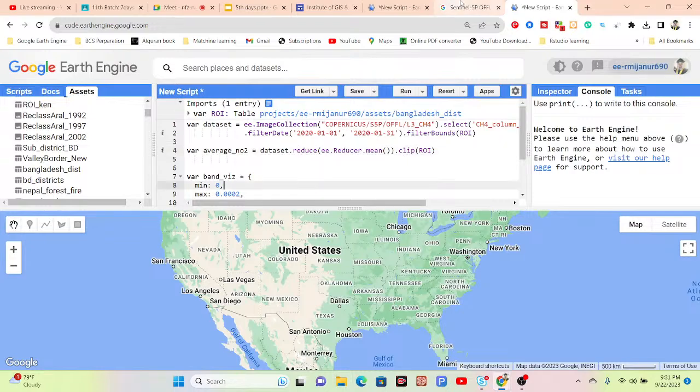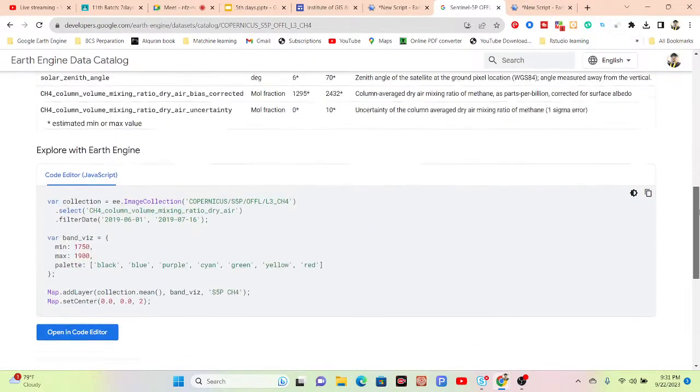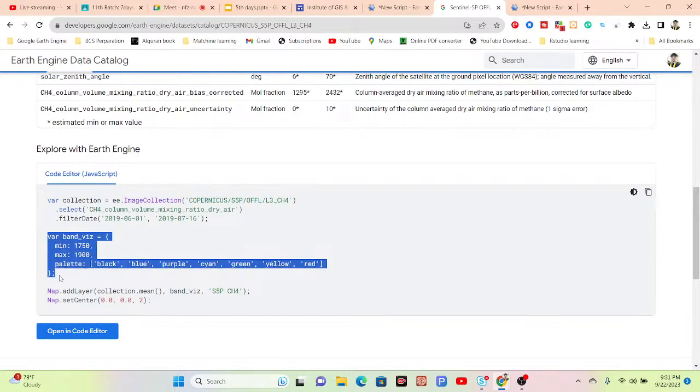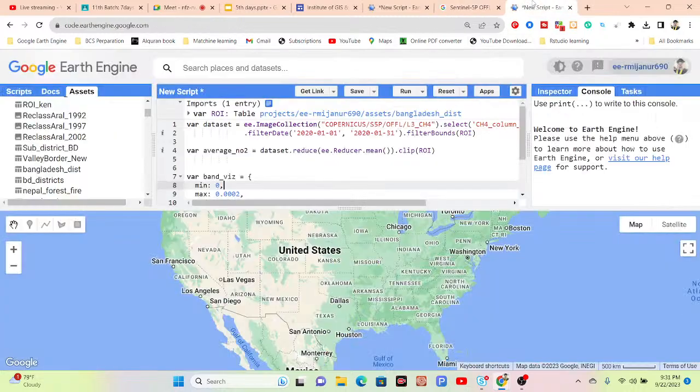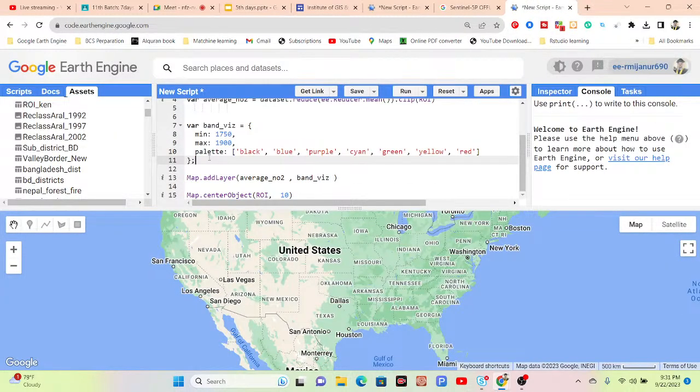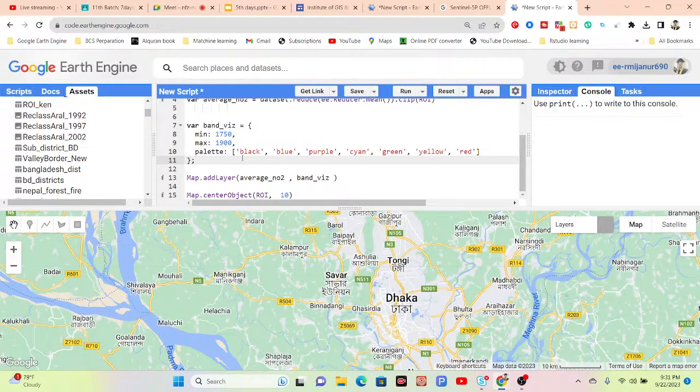So now for visualization, I simply change the visualization. This time I use this visualization. We copy and then paste it here instead of this code. So now click on run. This time it's showing the result for methane.